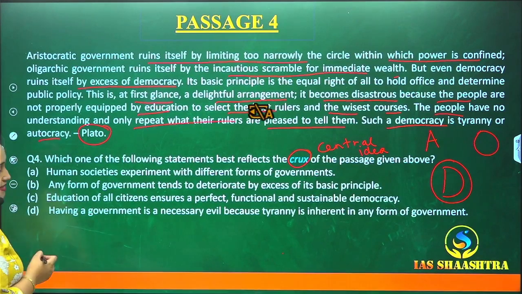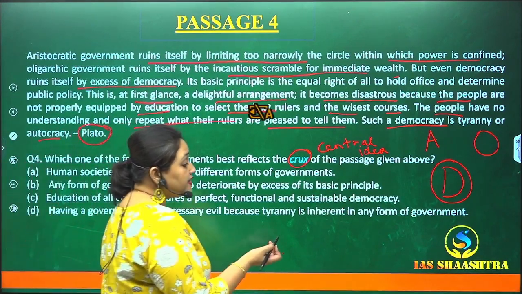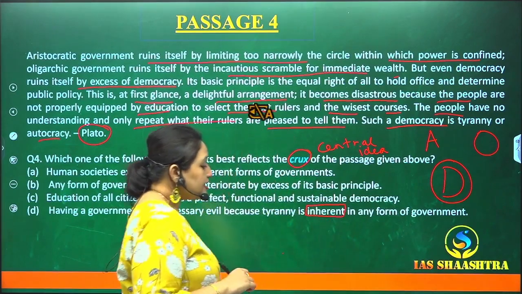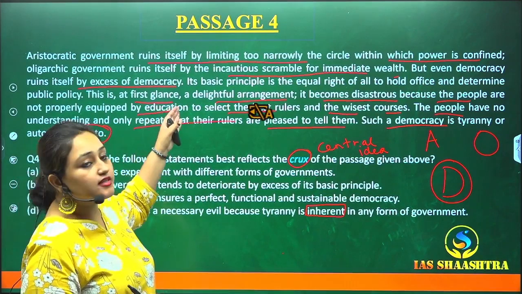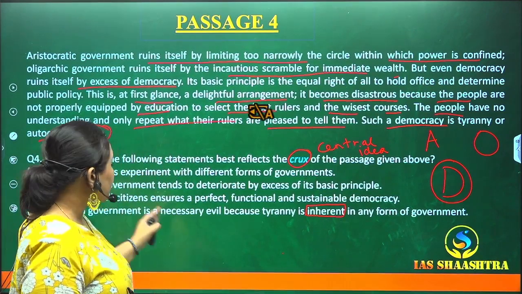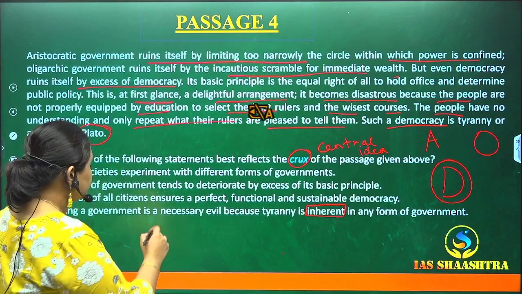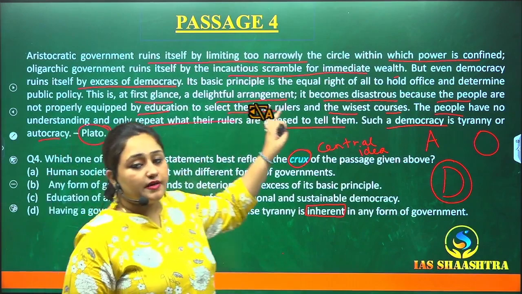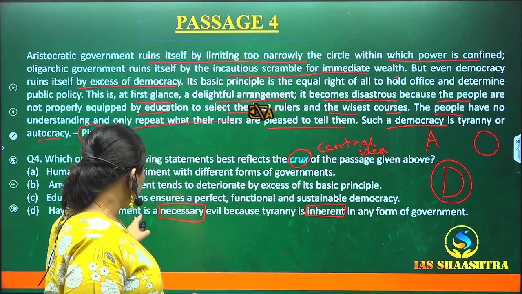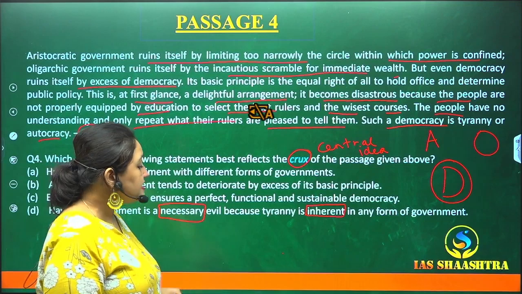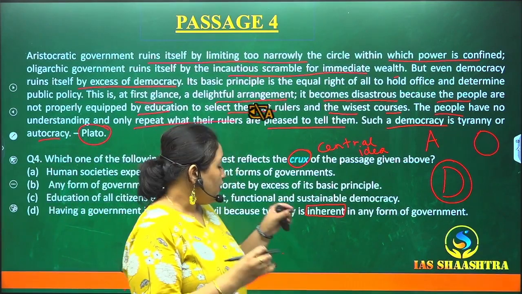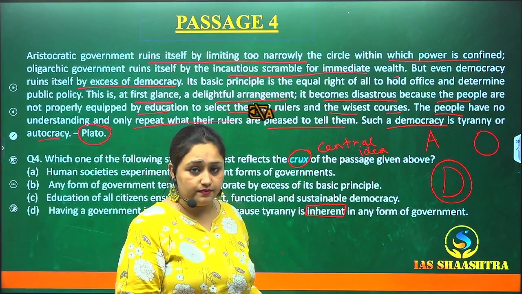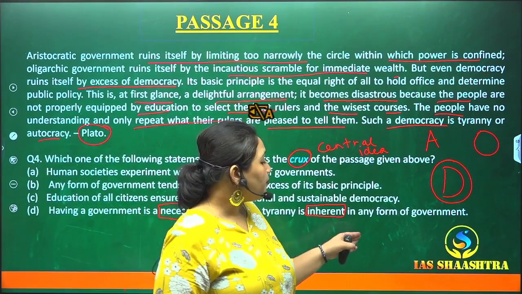Having a government is a necessary evil because tyranny is inherent in any form of government. Inherent. Again, an extreme word. Nothing of this sort is mentioned in the passage, that having a government is necessary. Such a point, firstly, is not mentioned in the passage, that having a government is an evil or a necessary evil because tyranny is inherent in any form of government. No. Such a point is not mentioned.